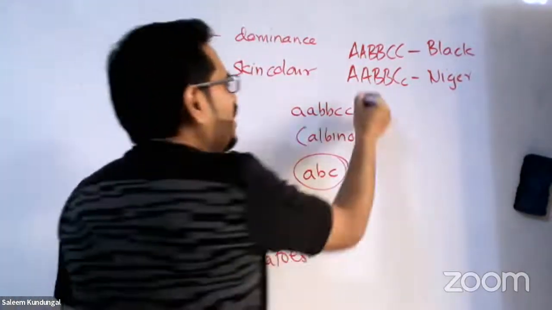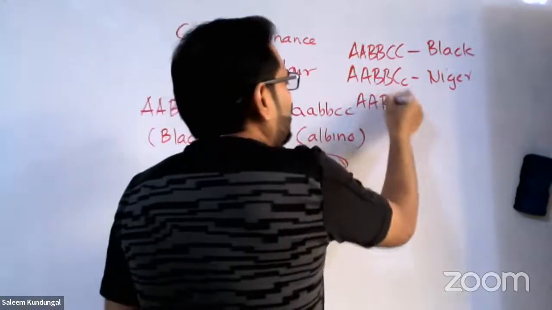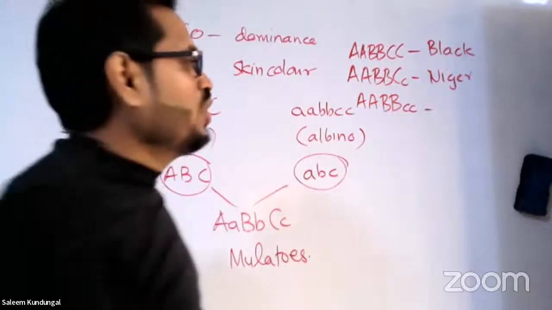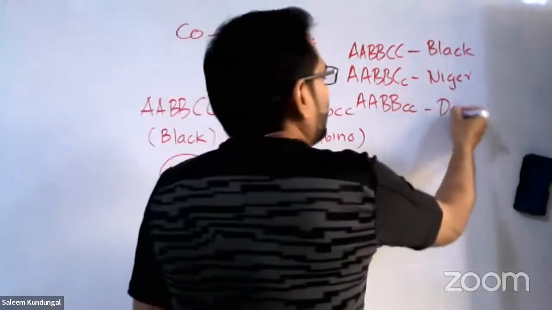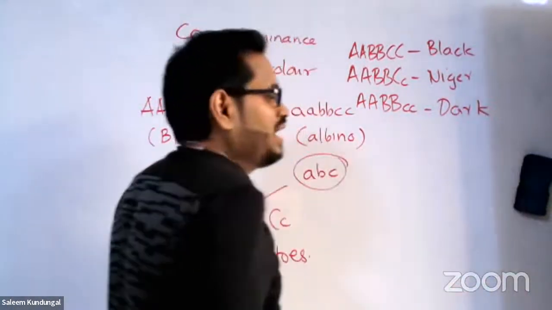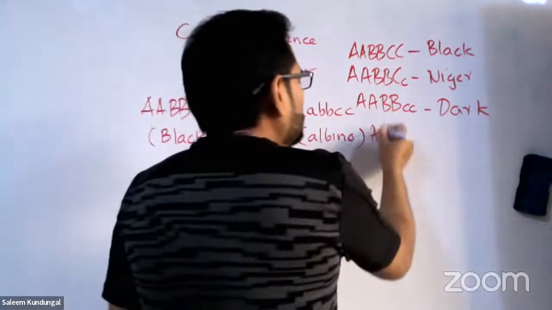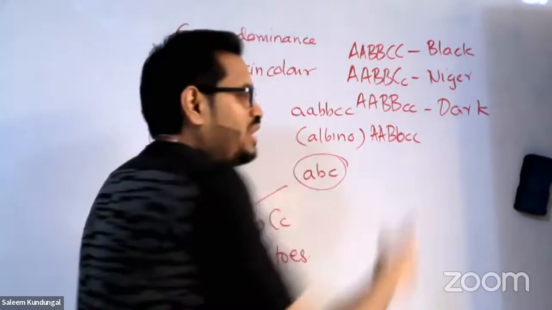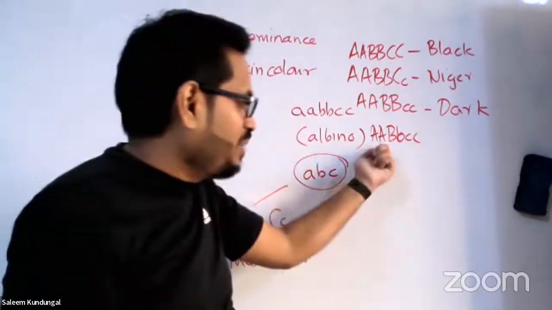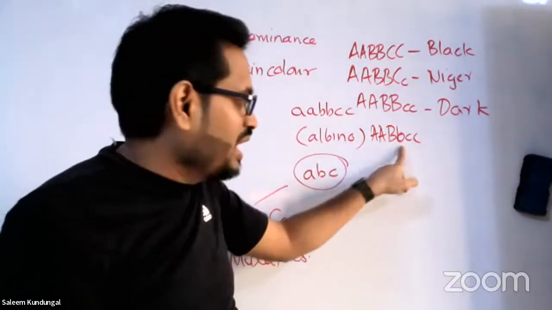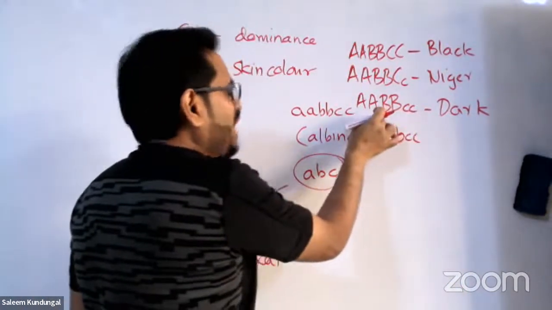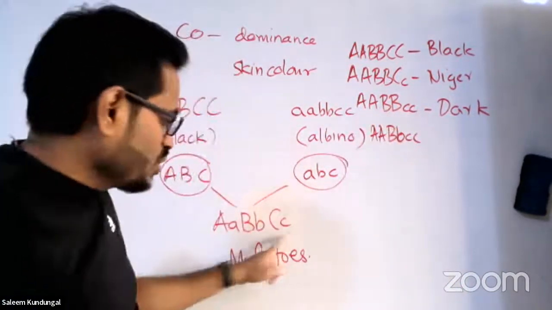Now let's go for two genes recessive. You notice two letters became small c. So he is called dark. He is coming under the category dark. Fourth one is three genes recessive. It can be any gene. Here in the example I am taking capital A, capital A, capital B as dominant and others recessive. It can be a three-gene combination with one small c, one small b, one A. This is also an example for the same.